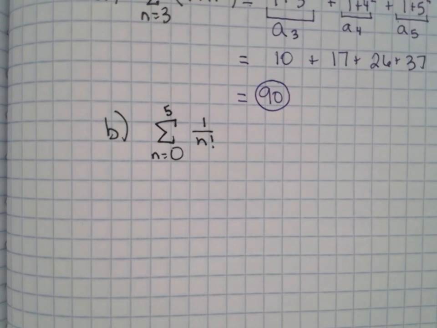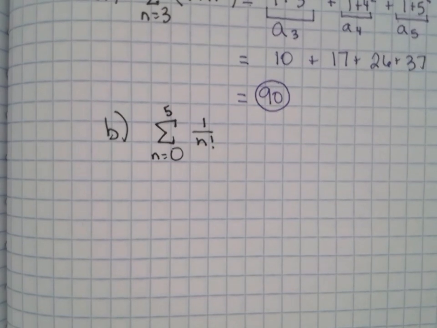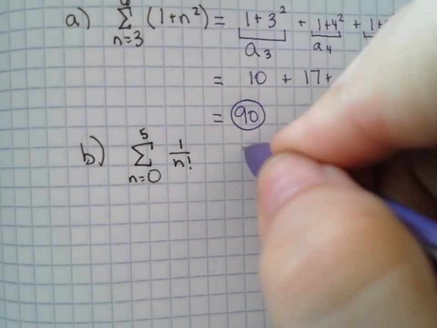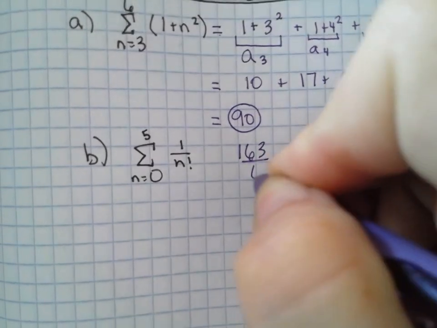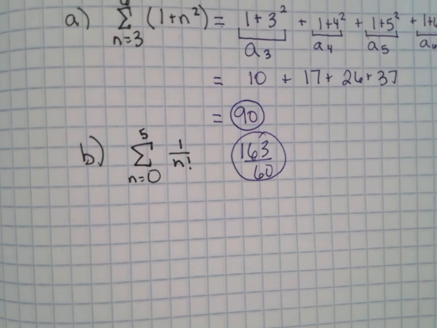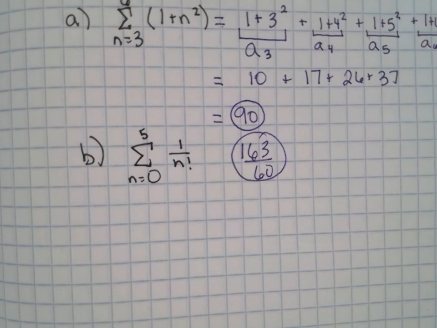You're not trying to divide by 0. 163 over 60. How do you do that? Math left 4. And if you did this correctly, your answer in your calculator should be 163 over 60. If you do not get that, ask a neighbor or raise your hand so I can come by and help you. Good?